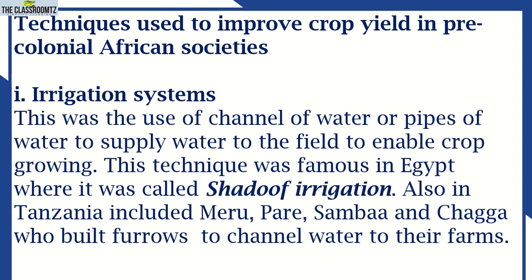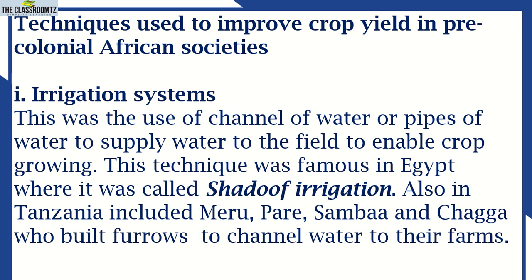By using the Shadoof, man stopped depending on nature, like waiting for rain before he could plant. So he can settle at a permanent place and use the resources nearby, maybe a lake or dam, to irrigate the crops. But also in Tanzania, apart from the Shadoof, we built furrows to channel water to our farms. It was famous in Meru, Pare, Sambaa, and Chaga, where we built a channel of water from the source of water to the field and the plants.